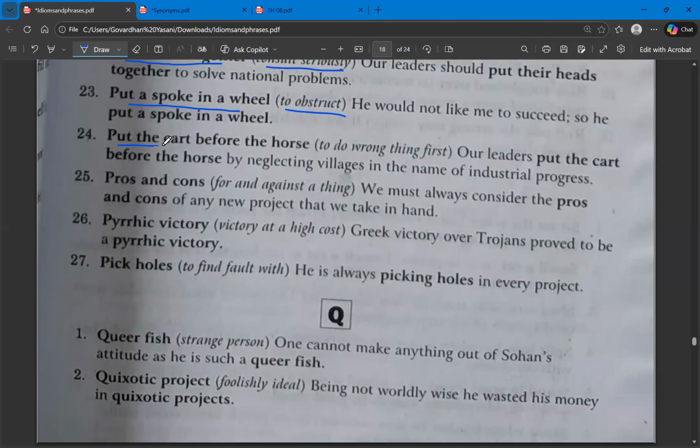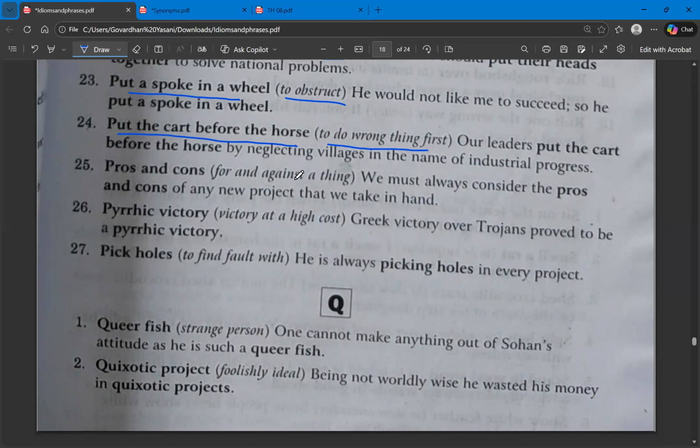Next, put the cart before the horse means doing something other than the first thing that you have to do. So to do the wrong thing first. Put the cart before the horse means to do the wrong thing first.